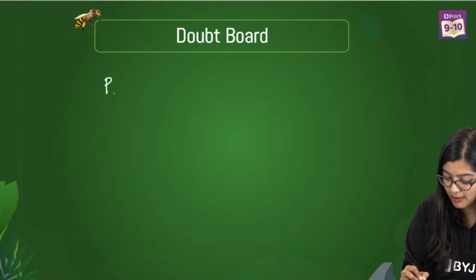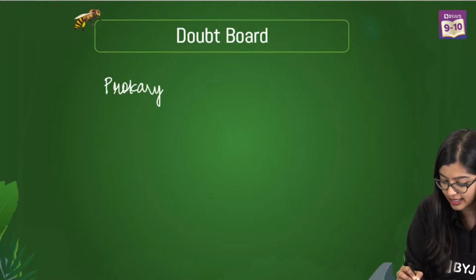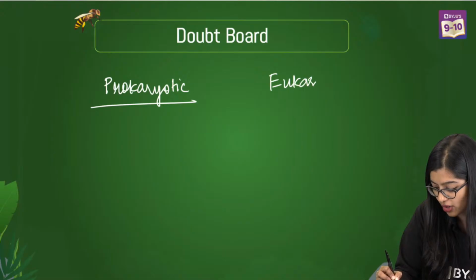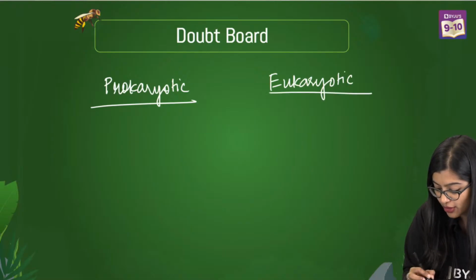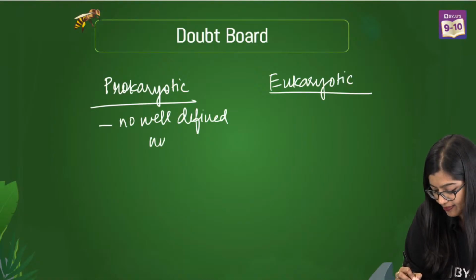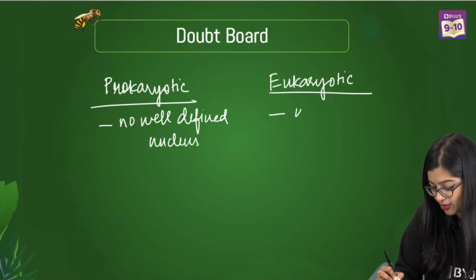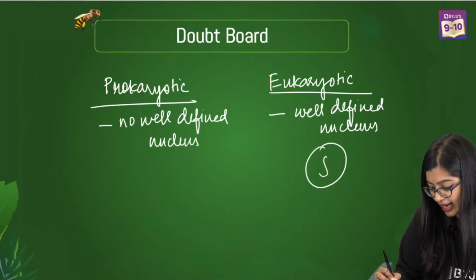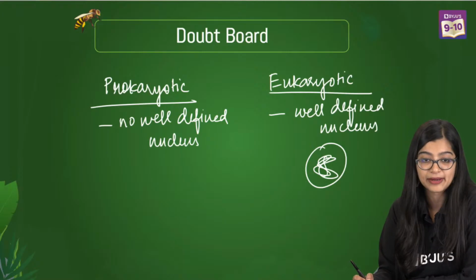Someone was asking me, ma'am, differences between prokaryotic and eukaryotic, right? So when we talk about prokaryotic and eukaryotic cells, prokaryotes don't have a well-defined nucleus, while eukaryotes have a well-defined nucleus where the genetic material is enclosed by a nuclear membrane, right?